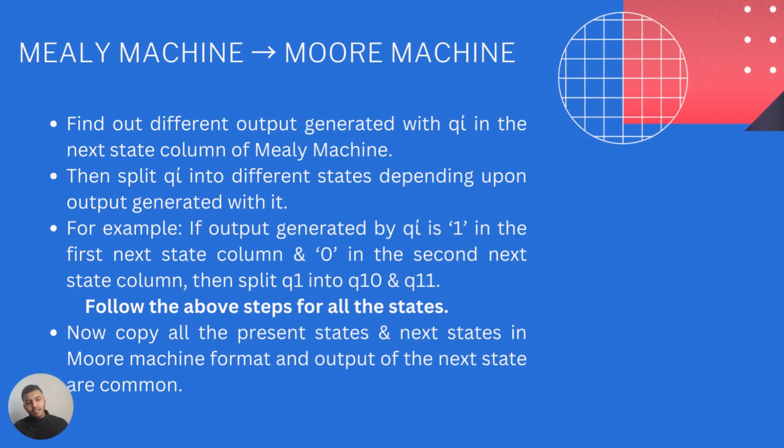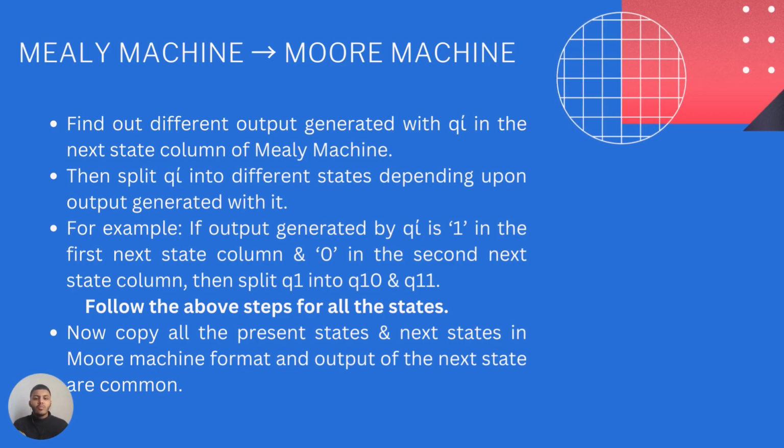So basically, what we do in the transition of a Mealy machine to a Moore machine is derive the Mealy machine transition table, and then we make a Moore machine table, and then we put in the respective output generated with Qi into the Moore machine table.